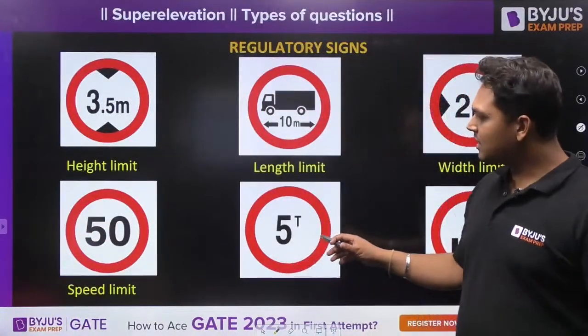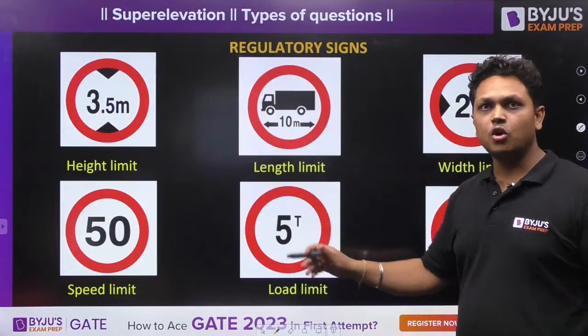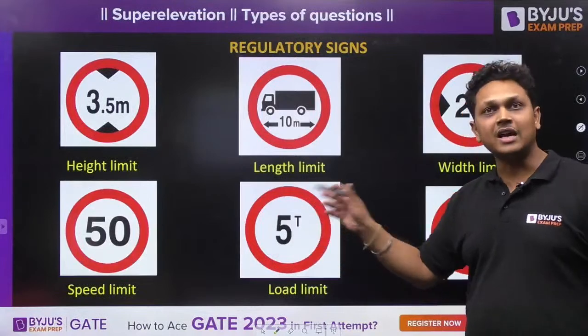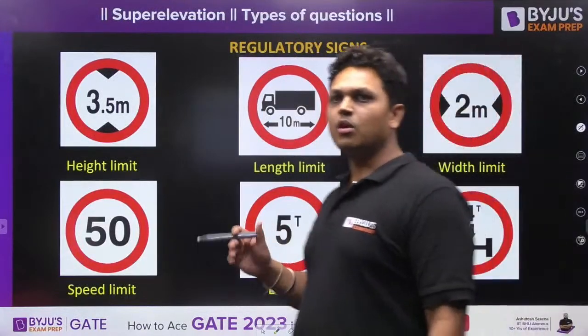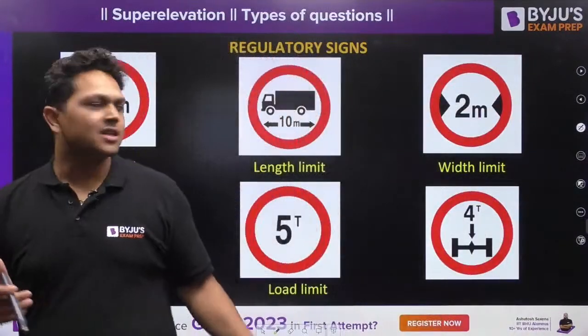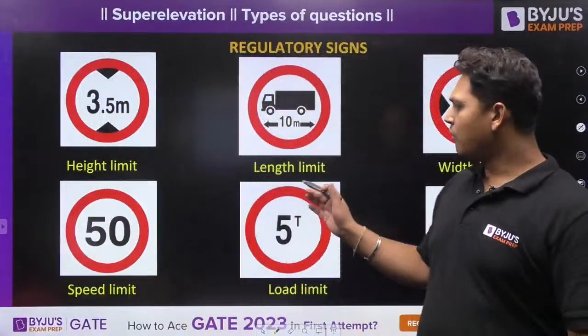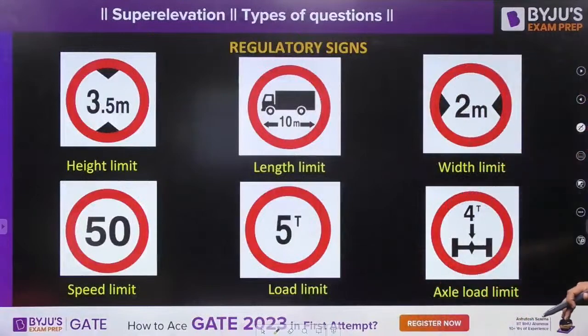Then this is again weight, your load limit. The total load of the vehicle should not be more than 5 ton, okay, it should not be more than 5 ton. This is again used in the case of bridges. Okay, so over there also you will find this kind of signs.